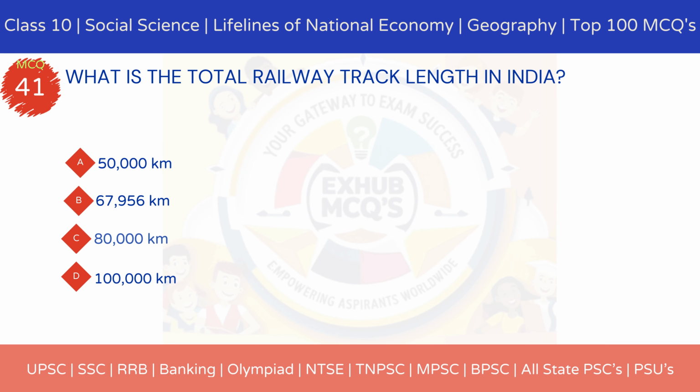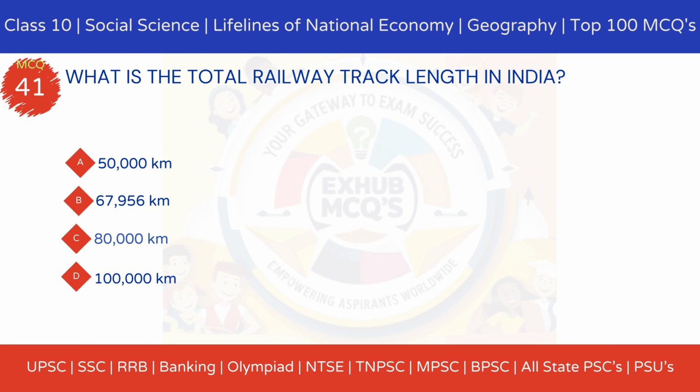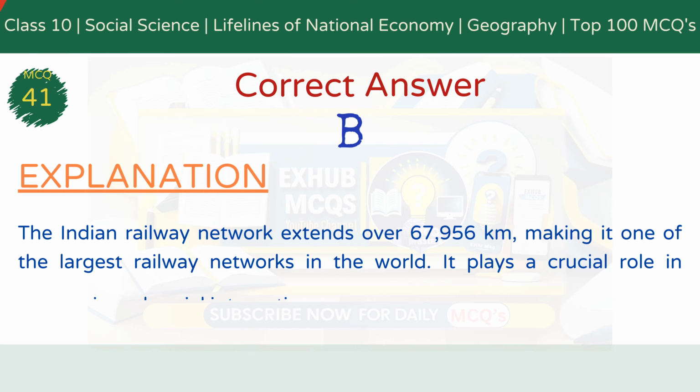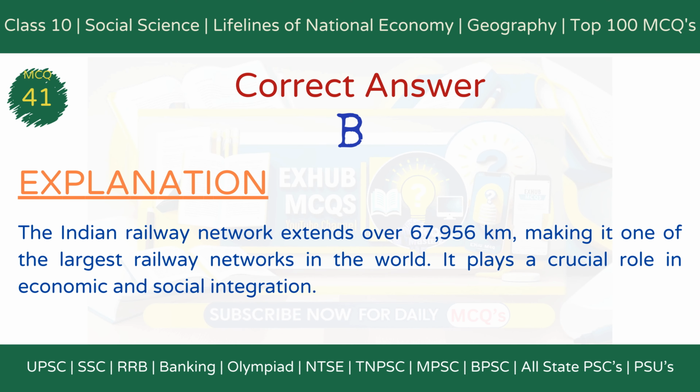MCQ 41. What is the total railway track length in India? Option A, 50,000 kilometers. Option B, 67,956 kilometers. Option C, 80,000 kilometers. Option D, 100 kilometers. The correct answer is option B, 67,956 kilometers. Explanation: The Indian railway network extends over 67,956 kilometers, making it one of the largest railway networks in the world. It plays a crucial role in economic and social integration.